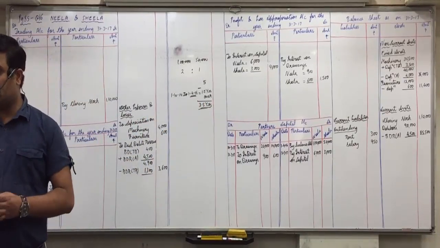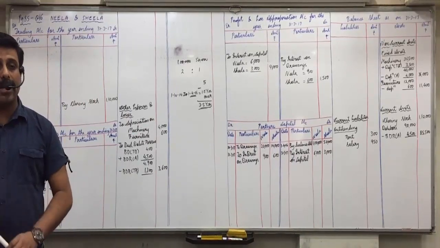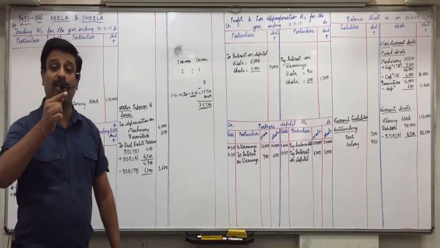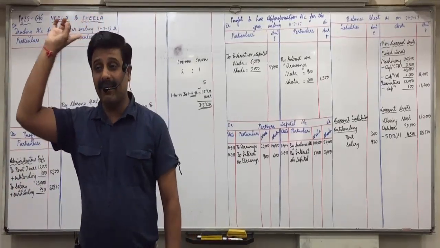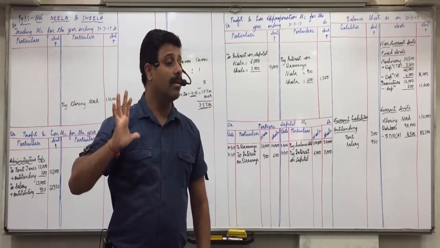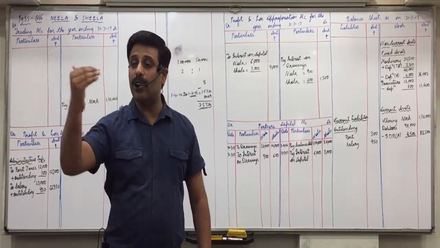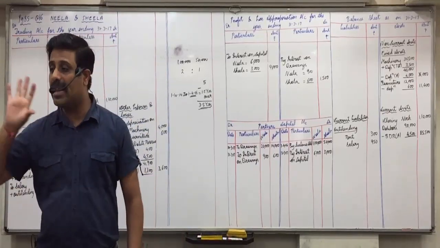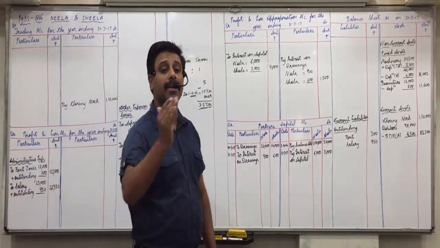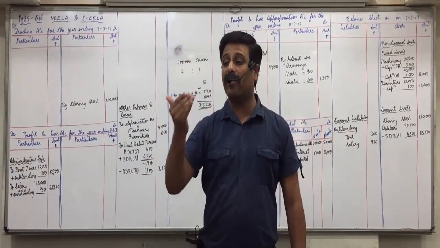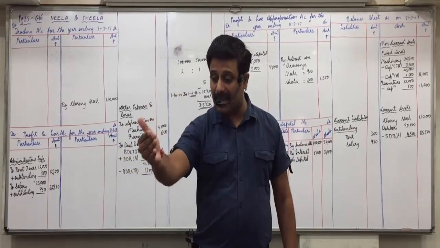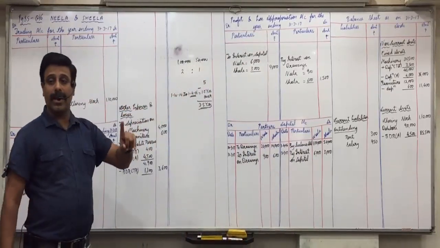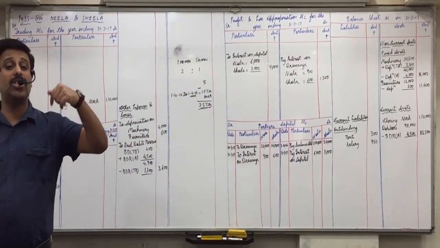3.5 years. Including the current year, we can use this building for 3.5 more years, because we took it for 5 years on 1/10/14 and have already used it for 1.5 years. This 14,000's benefit we will now get for only 3.5 years. So how much will be written off every year? 14,000 divided by 3.5, which is 4,000. Always keep this in mind: you have to divide by which number of years?